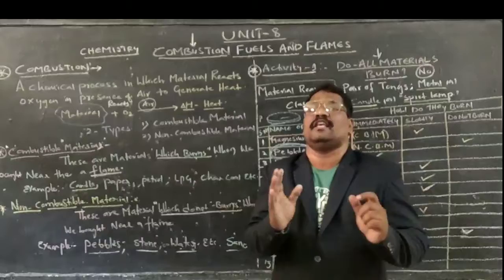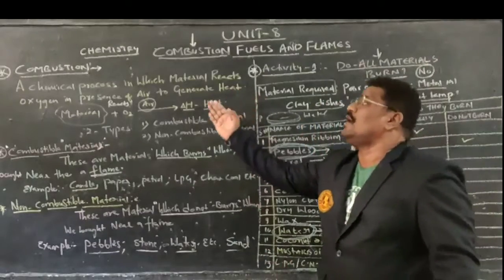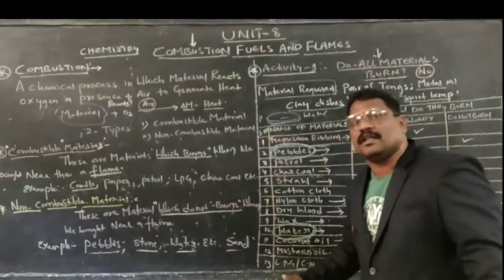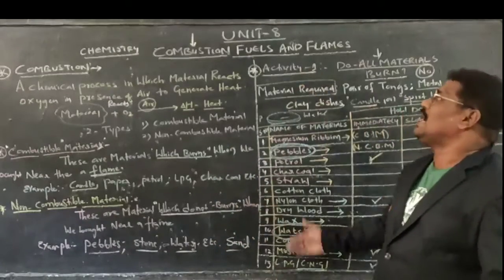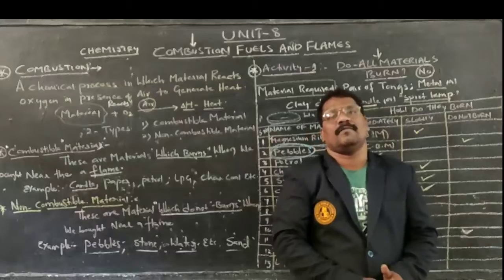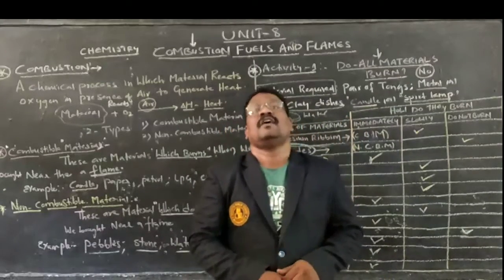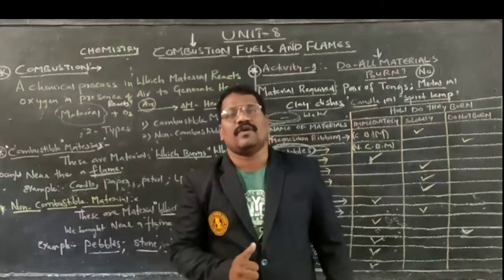Try to analyze. By this, we have completed a topic called combustion, combustible material and non-combustible material, based upon this activity called activity 1. Children, try to analyze this topic by watching a number of times and gain knowledge. Thank you for watching.